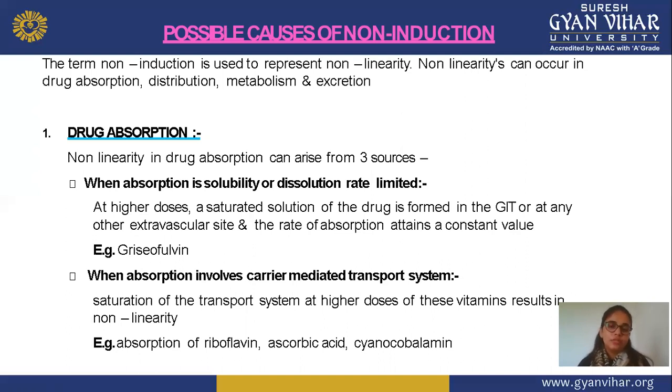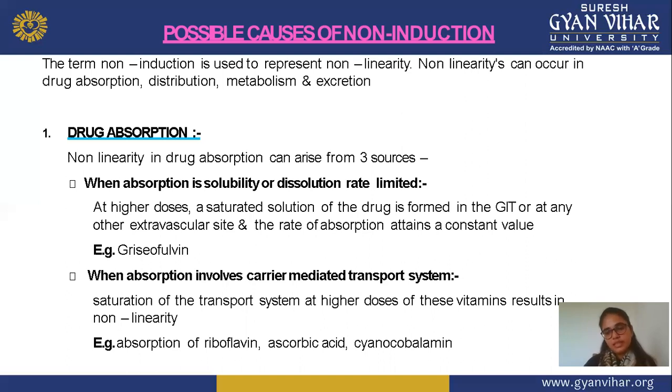At a higher dose, a saturated solution of the drug is found in the GIT or any other extravascular site, and the rate of absorption attains a constant value. An example is griseofulvin, which is solubility and dissolution rate limited.